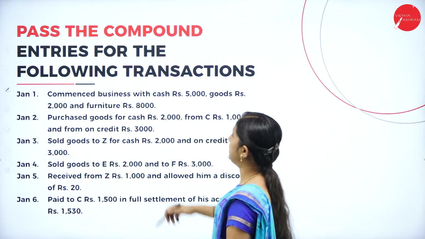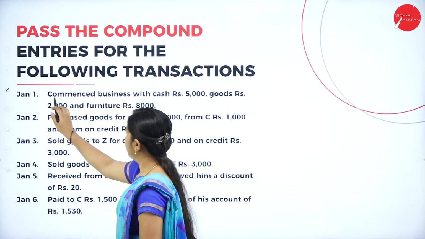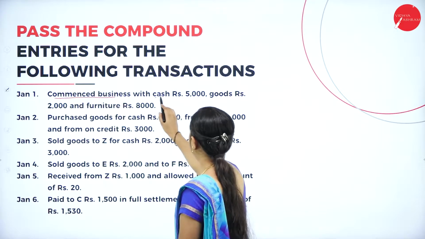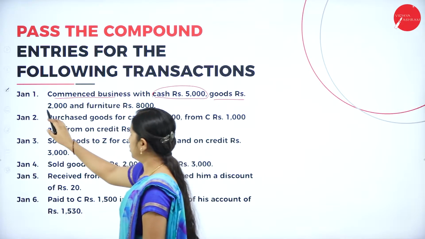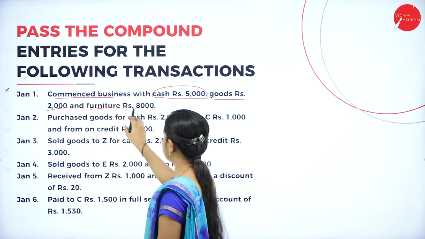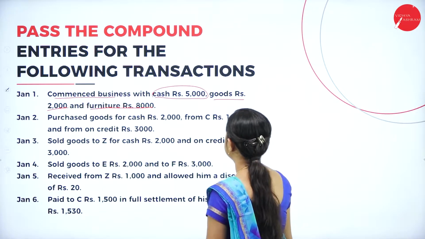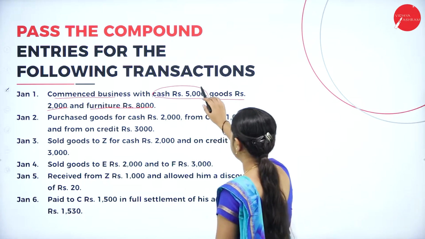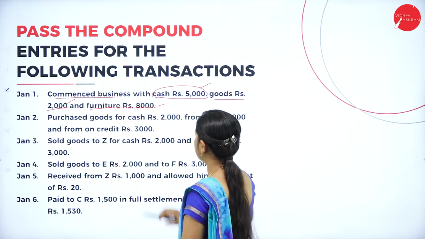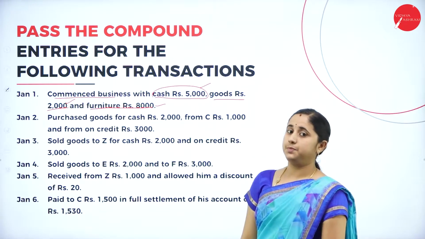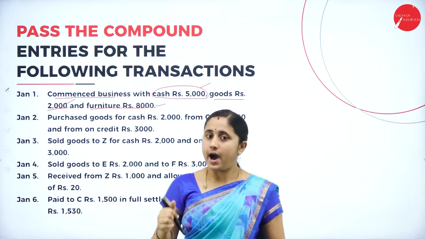Pass the compound entries for the following transaction. On Jan 1st, commenced business with cash rupees 5,000, goods rupees 2,000 and furniture rupees 8,000. Here the business is started with cash, goods and furniture, and all of this is an asset.